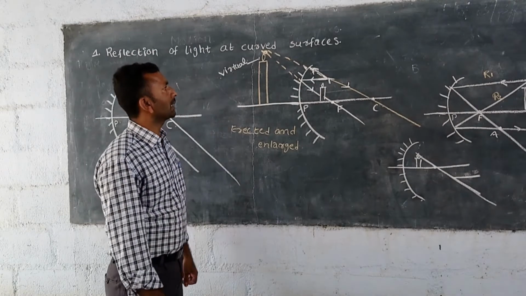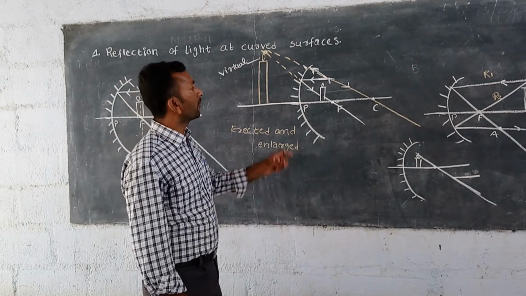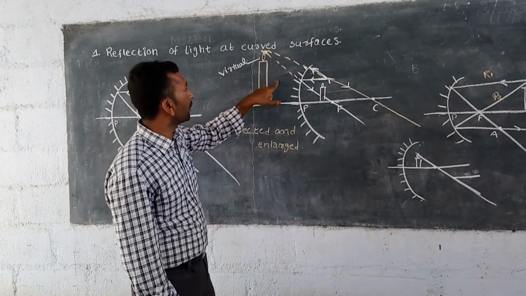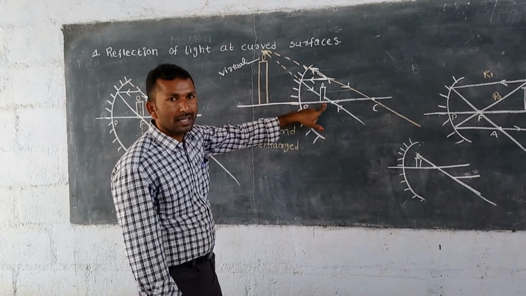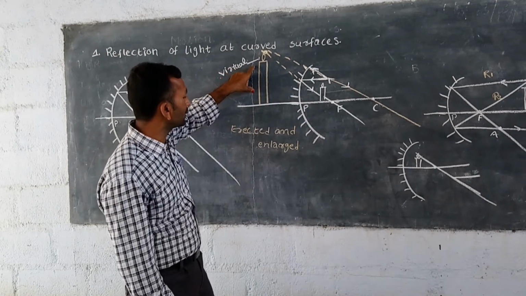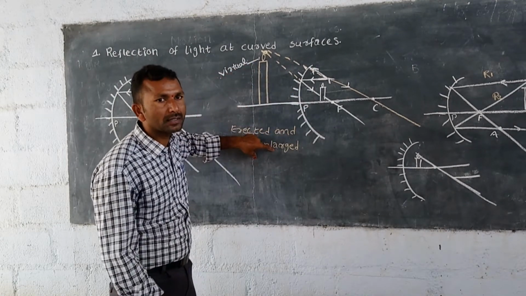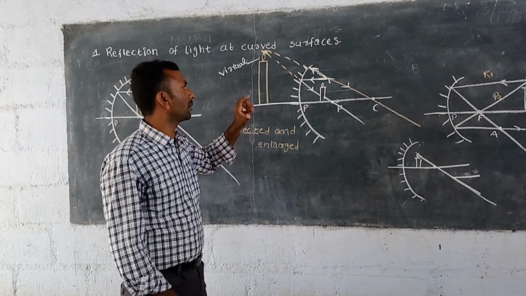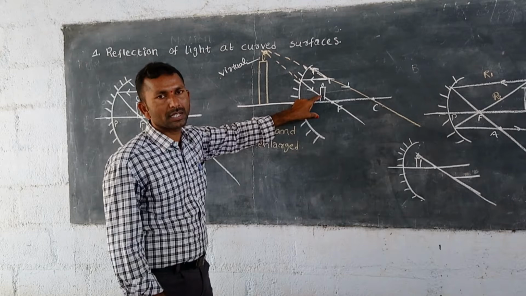What is the character of the image formed? The image size is larger than the object size, and this image is a virtual, erect and enlarged image. So we see the object at a bigger size than the original object.